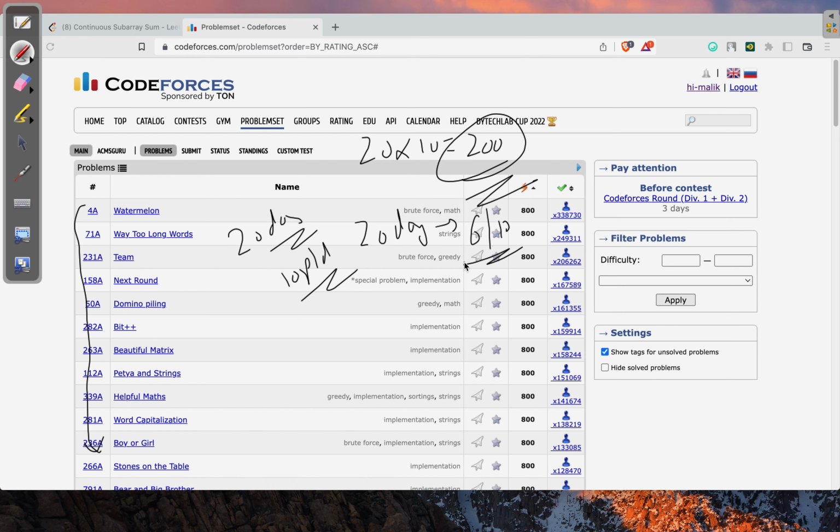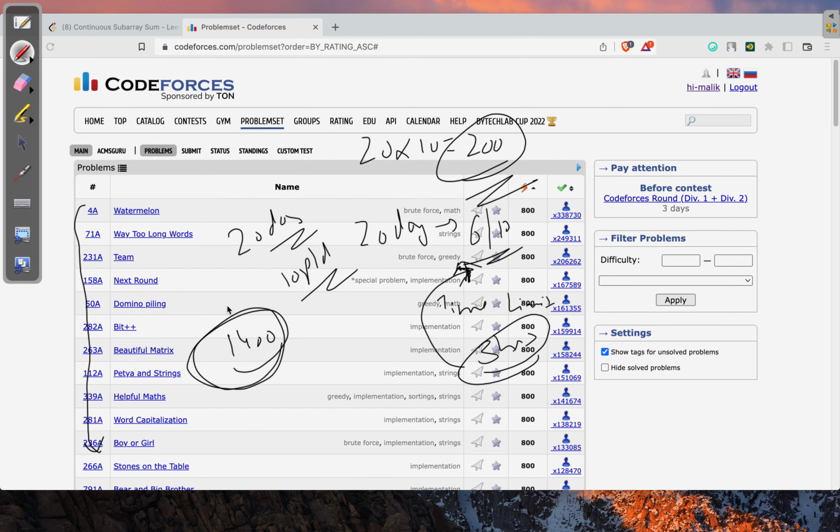But at this time we're going to solve the problems under a time limit. We put a time limit of, let's say, 3 hours, and in 3 hours we have to solve these 6 to 10 problems. By doing this, we are at least going to hit the rating of 1400. Once we hit 1400, we're going to change our schedule and learn more DSA.